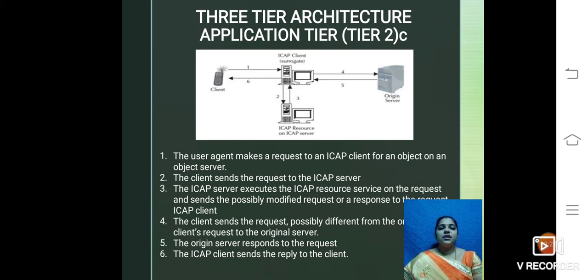The client sends a request to the ICAP server. The ICAP server executes the ICAP resource service on the request and sends the possibly modified request or a response to the ICAP client. The client sends the request, possibly different from the original client's request, to the origin server. The origin server responds to the request, and last, the ICAP client sends the reply to the requesting client. So this is the way ICAP works.